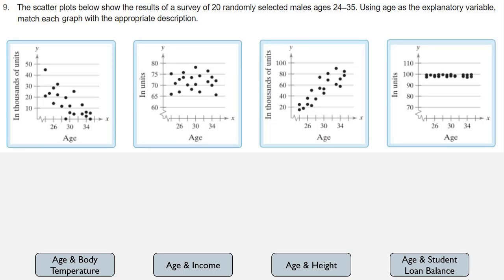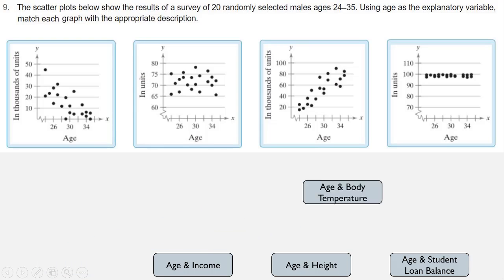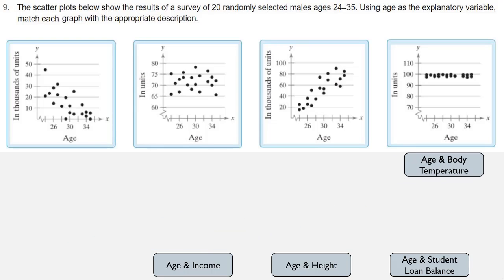And the answer is it's fairly stable. We generally have that 98.6 degrees Fahrenheit, although people will range from somewhere in the 96 range to somewhere in the 99 range. But when we look at these graphs, the fourth graph has the values all right around that 98, 99, 100 range, which is where we would expect the temperatures to fall. So age and body temperature goes with this last graph. So we'll move that over there and label it.